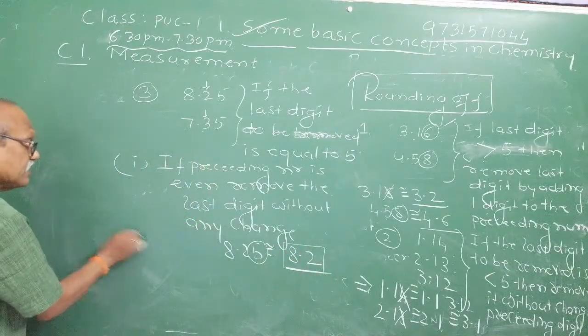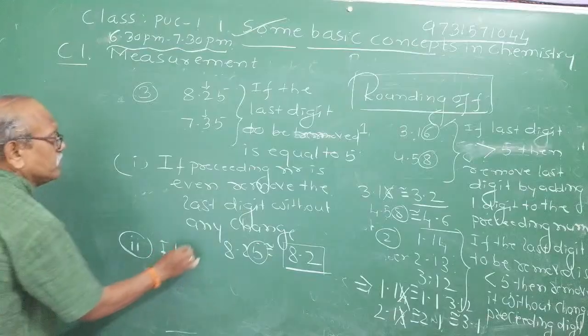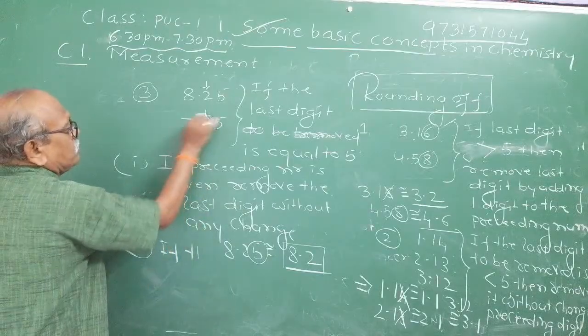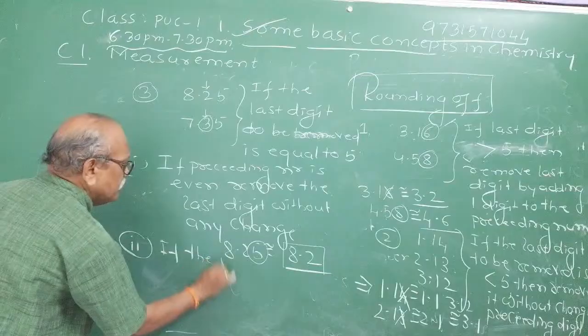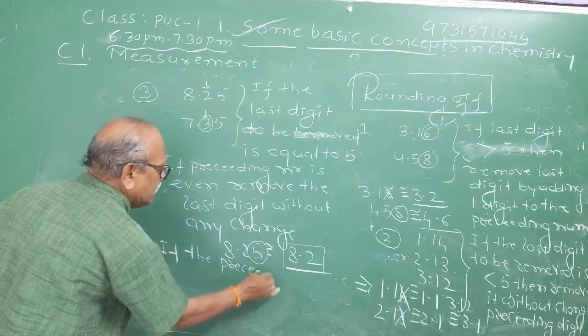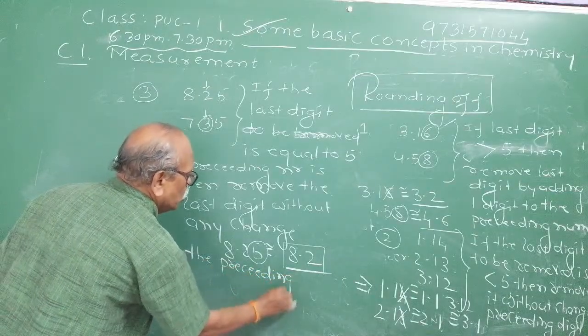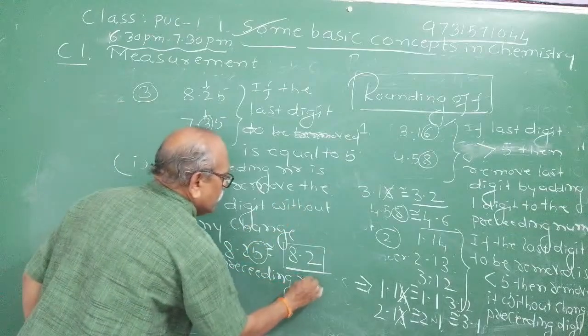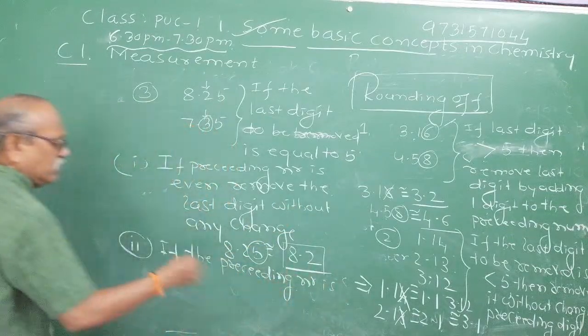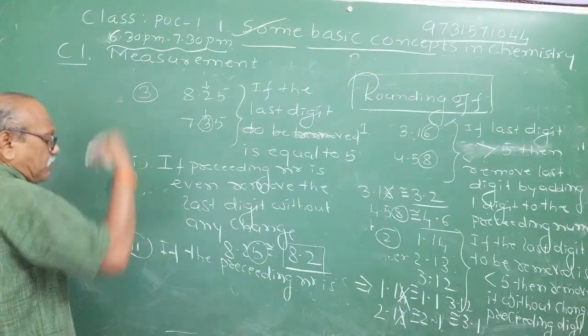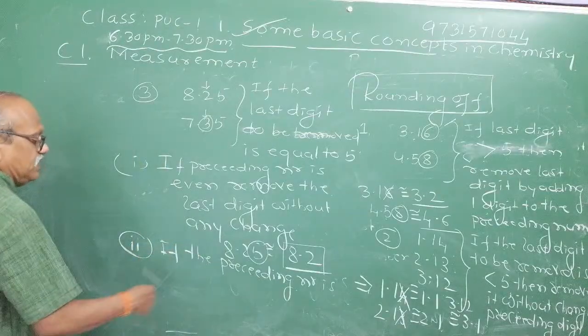The second case is, if the preceding number is an odd number. Observe, 3 is the preceding number. Note down the rules correctly. If you write while studying, they will go to permanent memory. Otherwise, you will forget them easily.